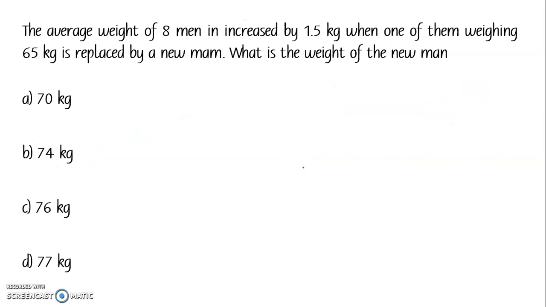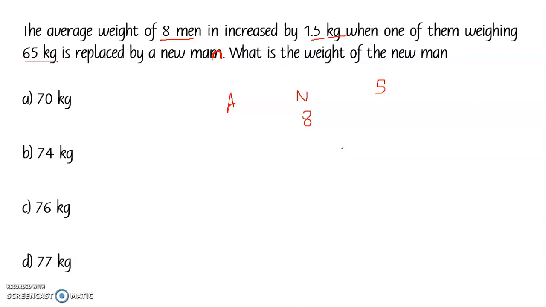The next problem. The average weight of 8 men is increased by 1.5 kg when one of them weighing 65 kg is replaced by a new man. What is the weight of the new man? So this is the new man here. The average weight of 8 men. So again here, average, number of persons, and sum, 3 things. Here it is given 8 men, so the number of persons is 8.